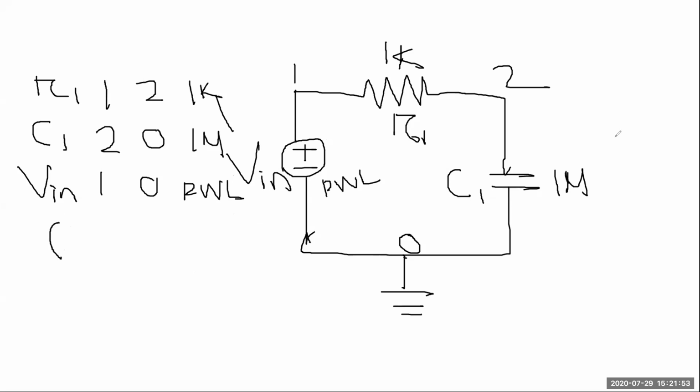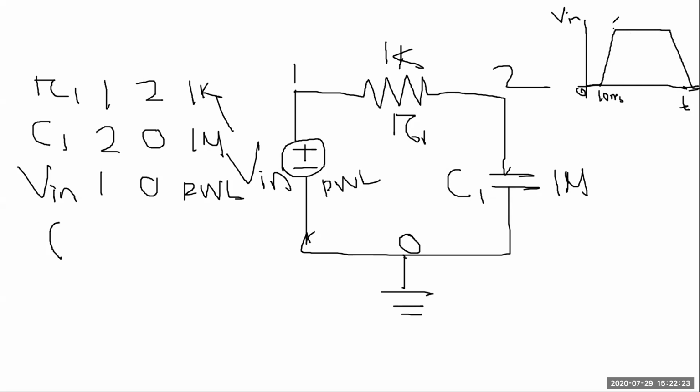Suppose the input looks like this: this is V in, this is T. It goes up to this point, then goes this way. This value is 0, and this point is 10 millisecond.